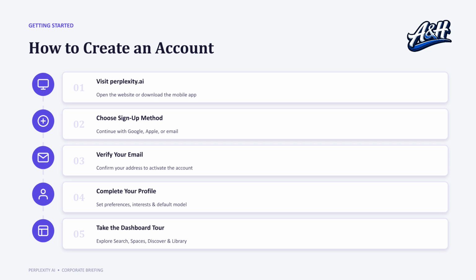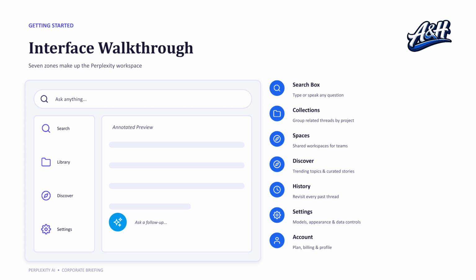Getting started is straightforward. Visit the website or download the app, sign up using your preferred account method, verify your email, complete your profile, and take the guided dashboard tour. The interface is consistent across platforms, featuring a central search box, a sidebar for library, discover and settings, and a main workspace for your annotated research threads.